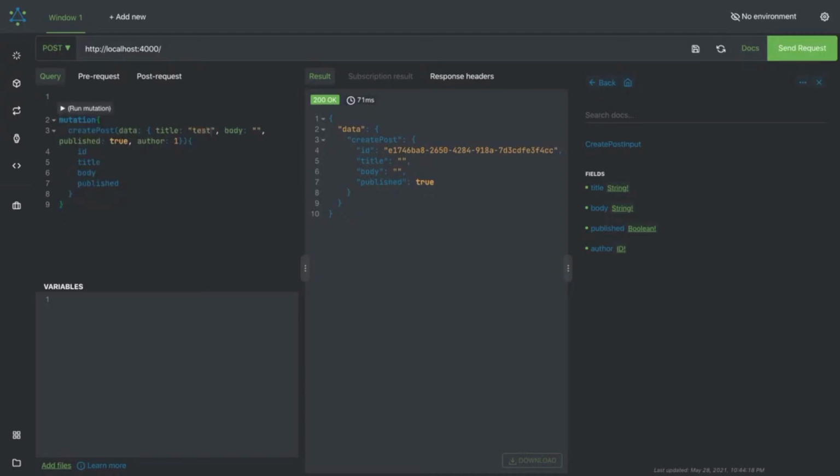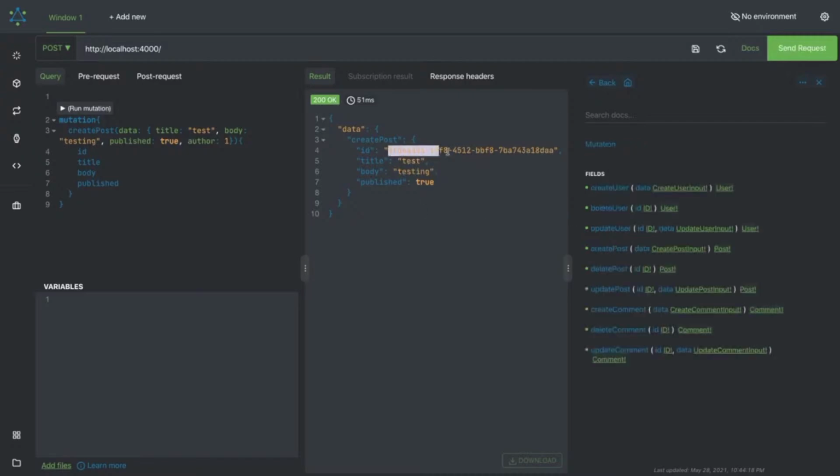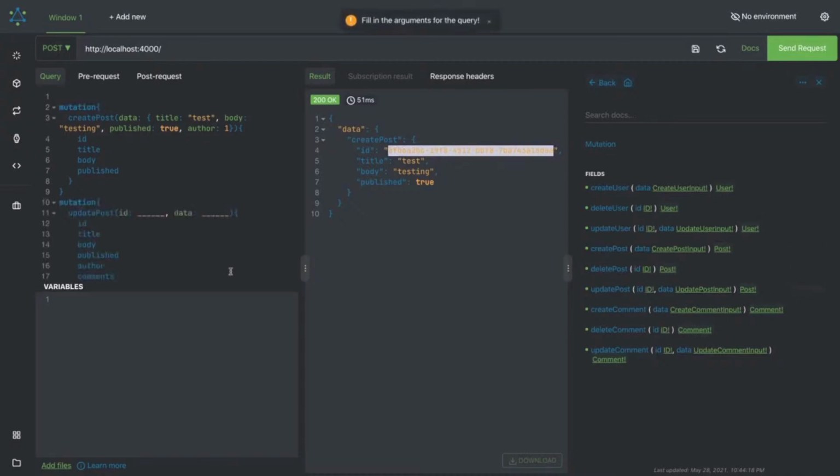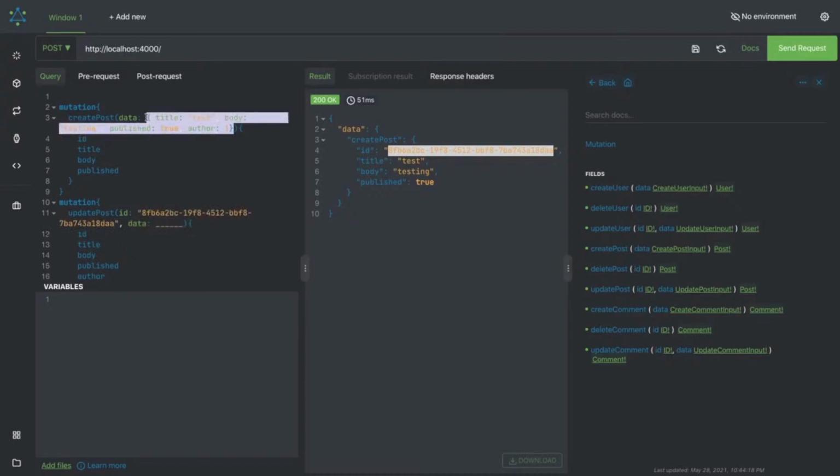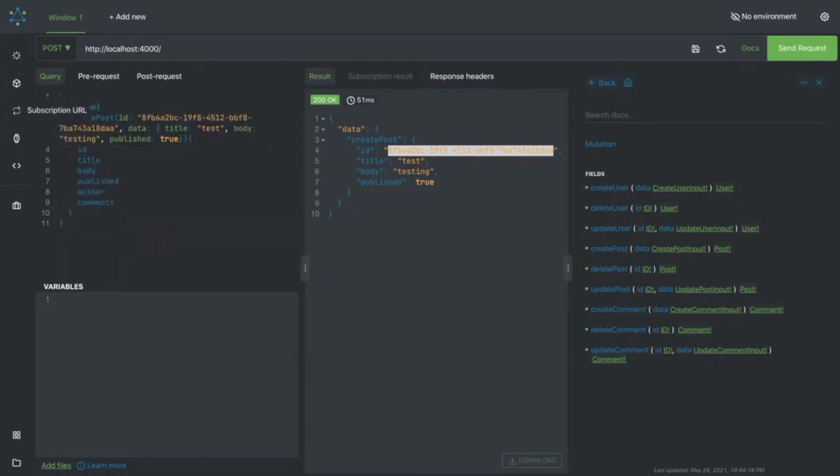We can still do the testing. It will create a new one, but if you want to update, then you can use this ID, right? And you can update the title and body. Let's say this update, right? In update, we are going to pass the ID, which is the created post ID, and the data can be these properties without author ID and published, and this we can trigger.